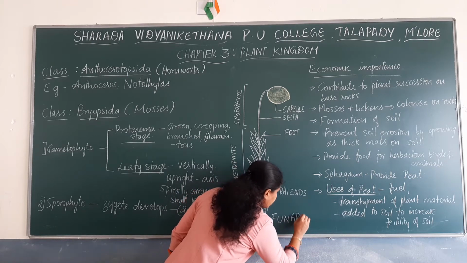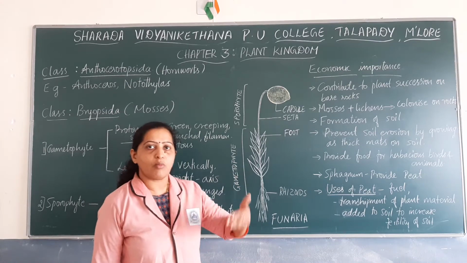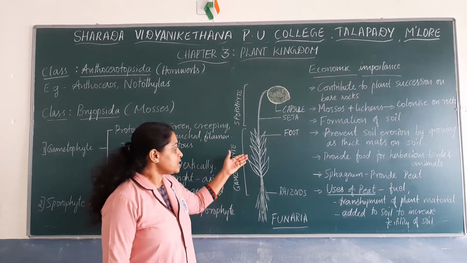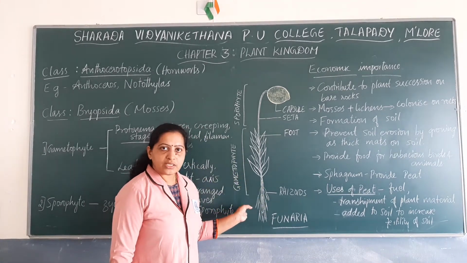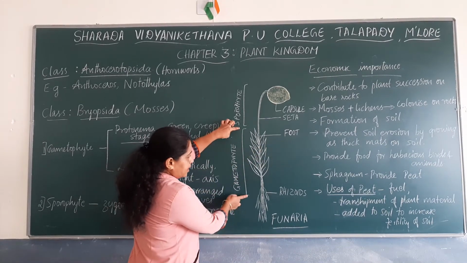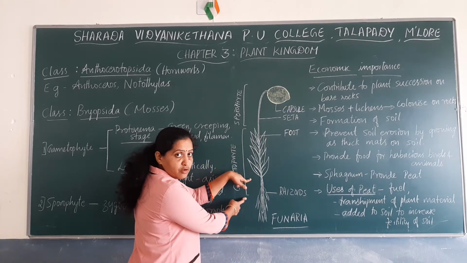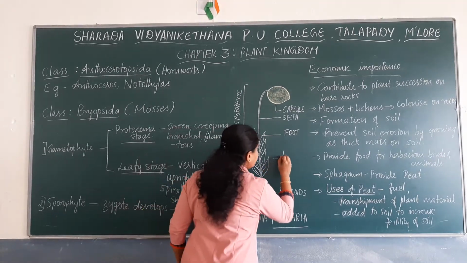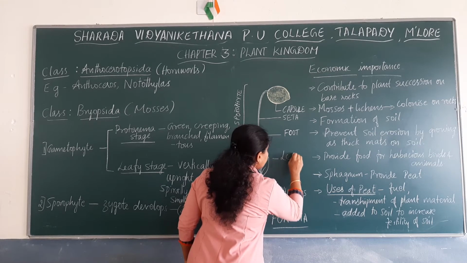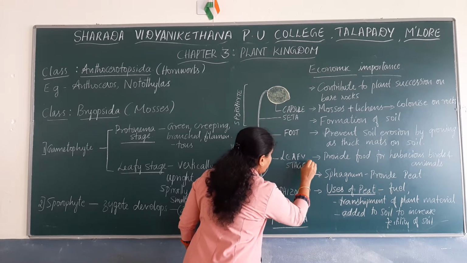Funaria. You might have seen such a moss, especially on damp walls, especially on compound walls. You will come across these mosses known as Funaria. So here, this is the gametophytic plant body. The leaf represents the leafy stage of the gametophytic plant body.